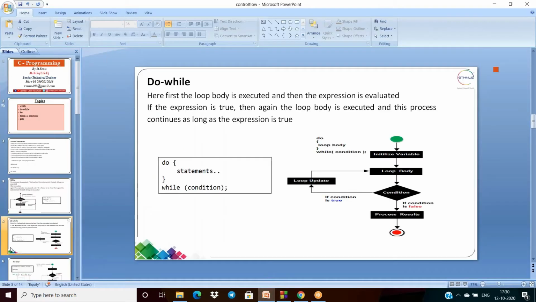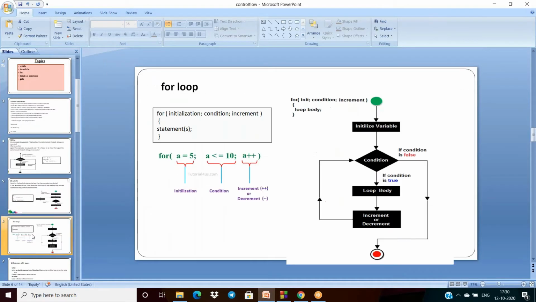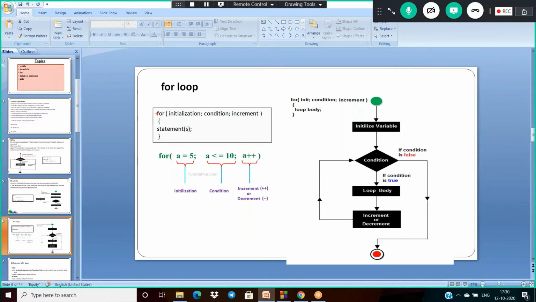And once the do while is finished here, the next one is the for loop. In the case of the for loop, the syntax is for followed by some initialization, the condition and some increment.